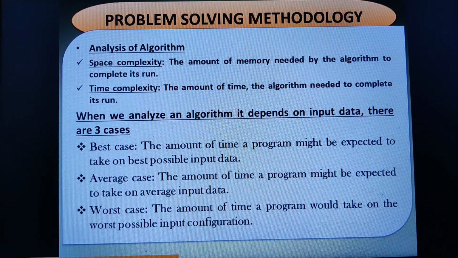The next topic is time-space trade-off. See, the best algorithm is one which requires very less space complexity and a very minimum amount of time for its execution. But practically both are not possible to achieve. Either you can achieve the space complexity or you can achieve the time complexity.